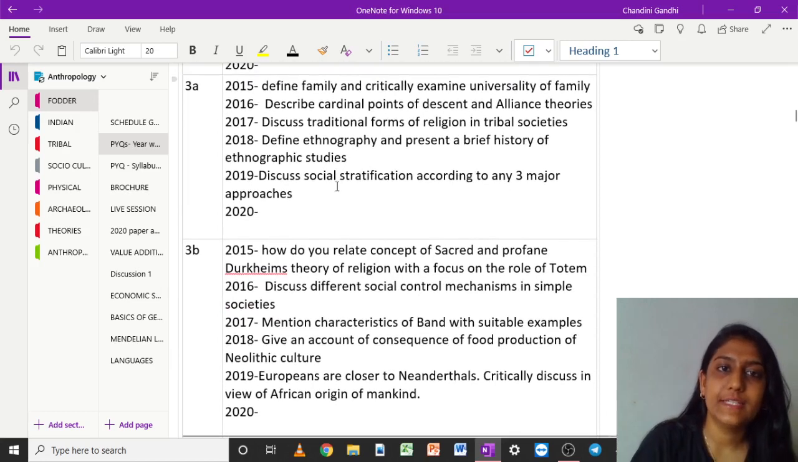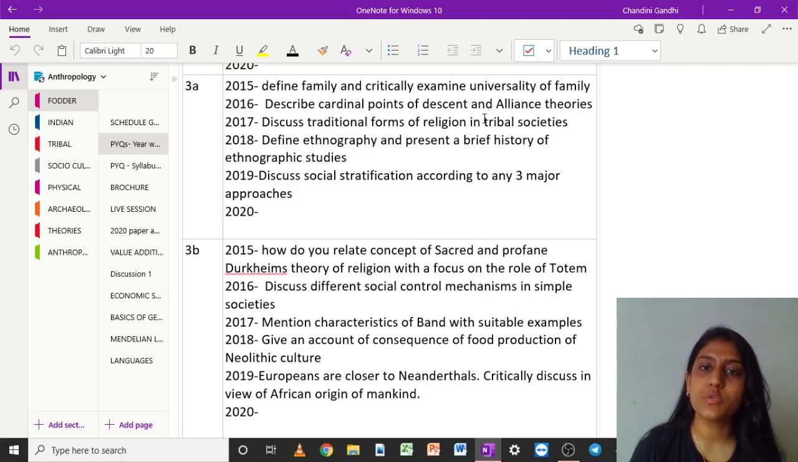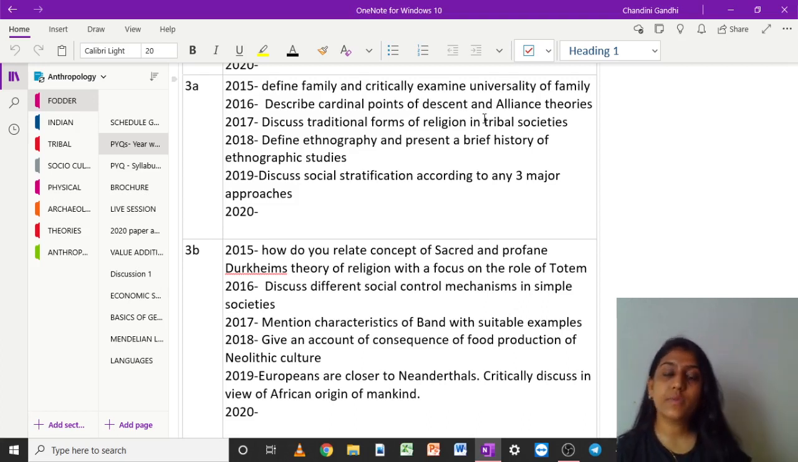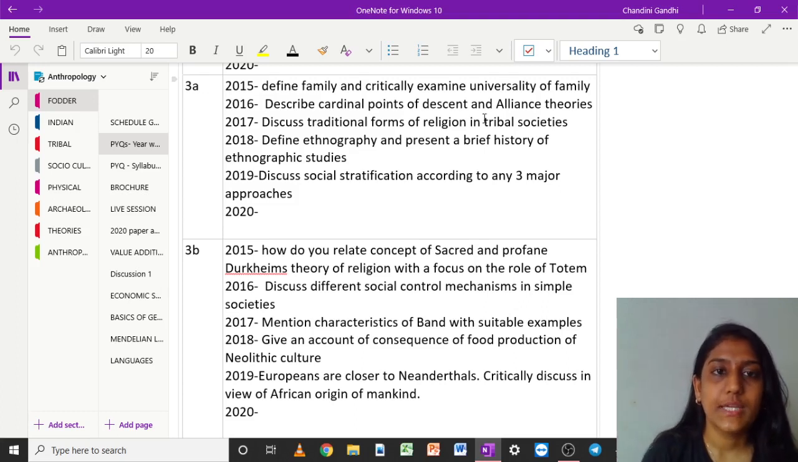Then 3A, define family and critically examine. A person who does not know much about the syllabus, or has not actually gone through the syllabus, will find it very difficult to understand what I am trying to say. But a person who is well versed with the syllabus will know exactly what I am trying to say. And that is why it becomes very important that you know the syllabus very well, right?